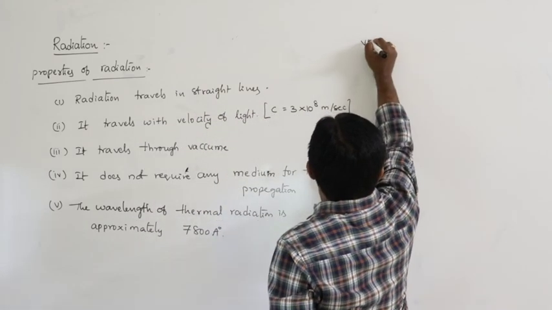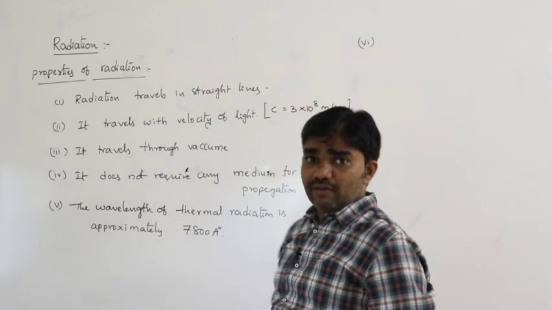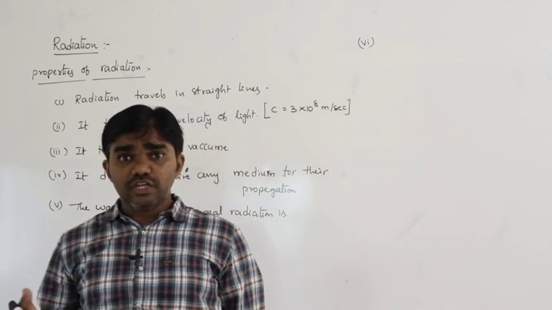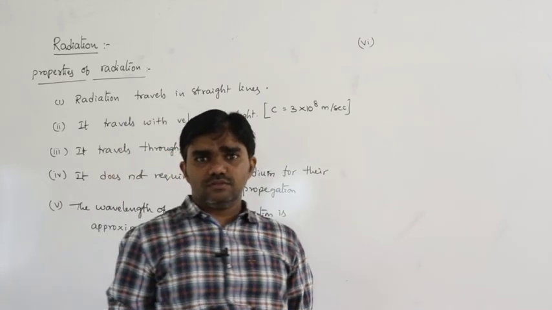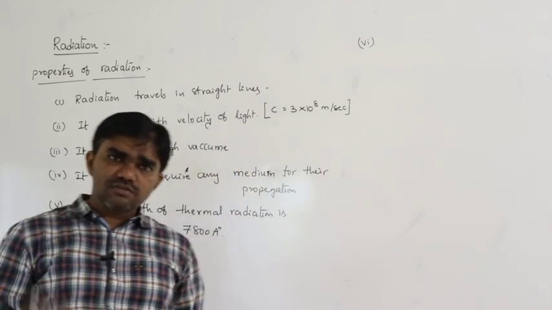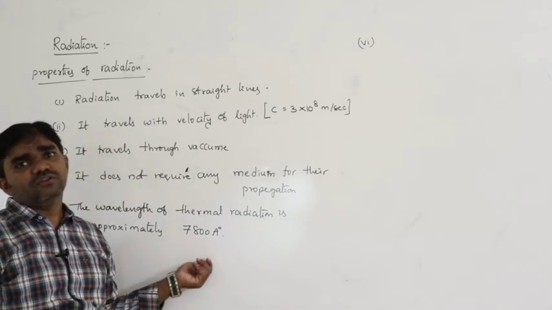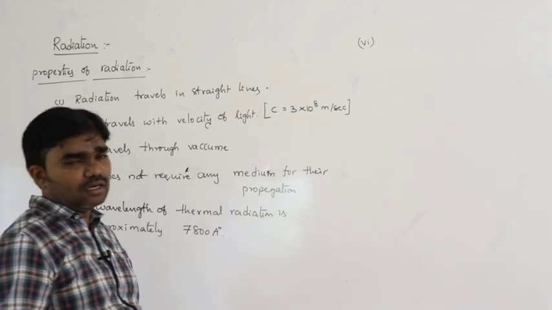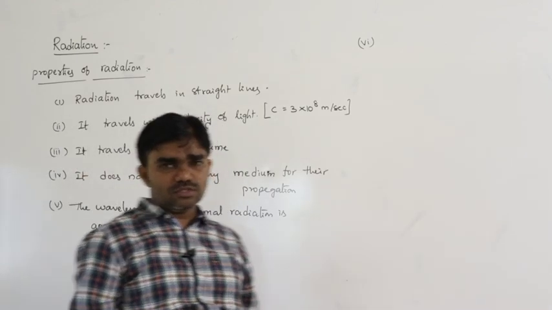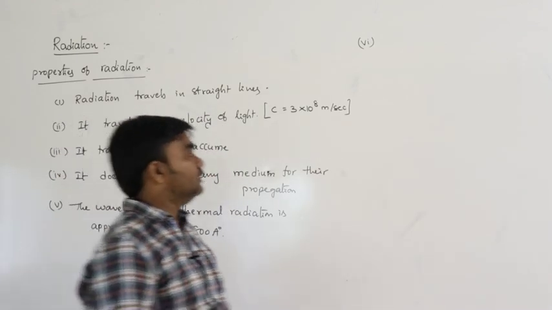That means thermal radiation travels in the form of waves, and a wave must have a certain wavelength. The wavelength is approximately of the order of 7,800, or roughly between 7,000 and 8,000 angstroms.